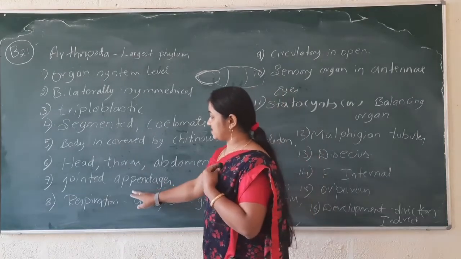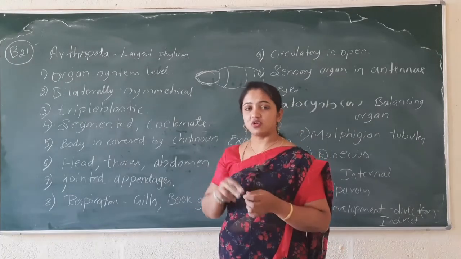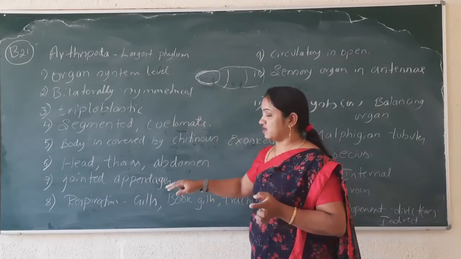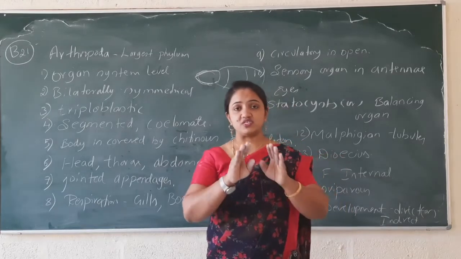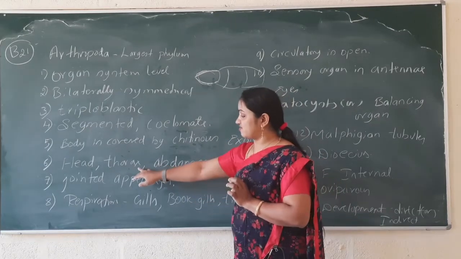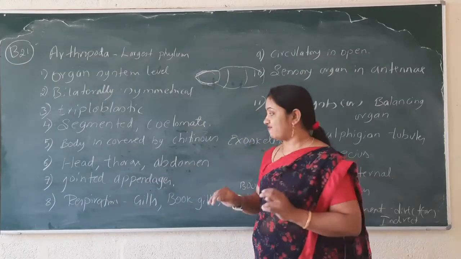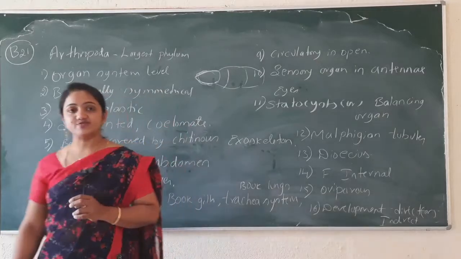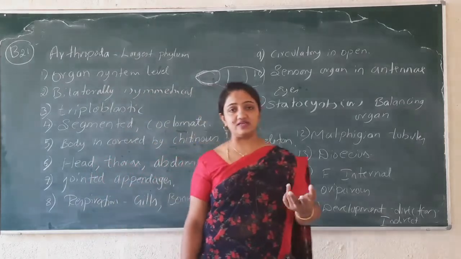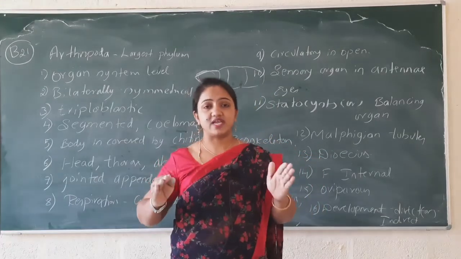Appendage means legs. Some of them use the appendage for flying, walking, some for swimming and so on. And one more thing I mentioned here, they have the wings. From the thorax region, some of the insects have wings which are meant for flying, and they respire through the gills, as like we have the alveoli, lungs, trachea, bronchi, primary, secondary, tertiary bronchus.